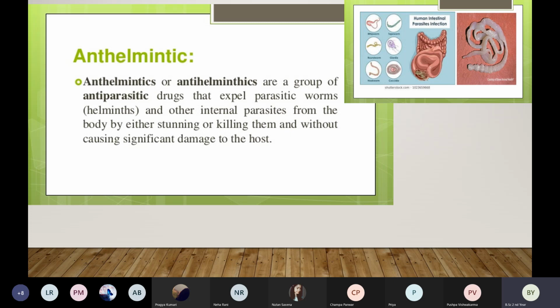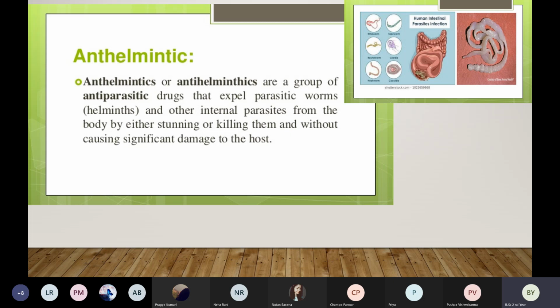Okay, so how are they going to be removed? They are going to be removed through feces. जब हम stool pass करते हैं ना, तो worms can come out from the stool. They can come out with the stool. Okay, so worms can come out from the anus with the stool. So that is how we are trying to remove them.